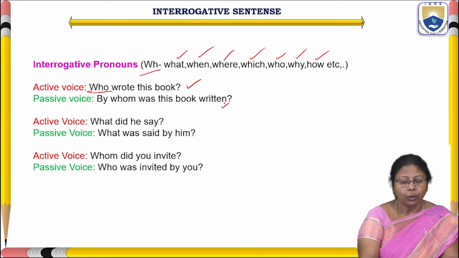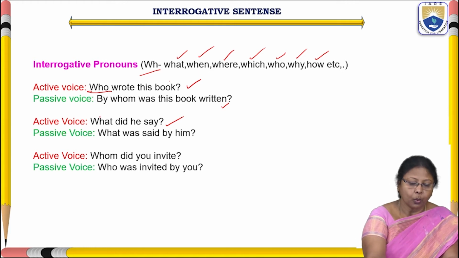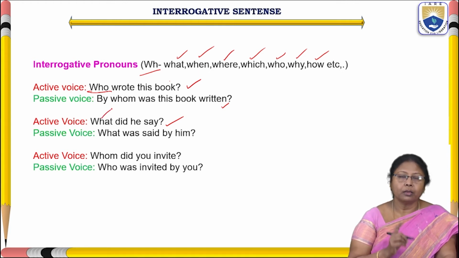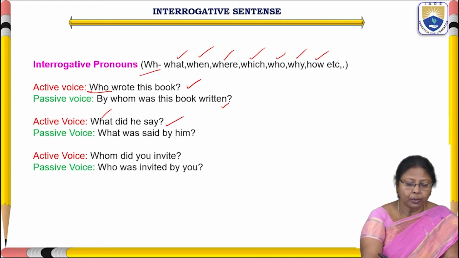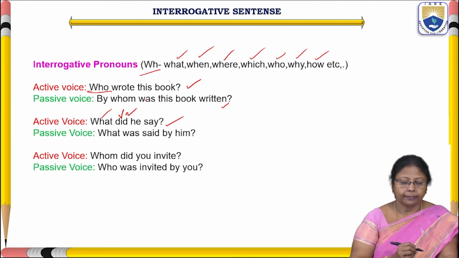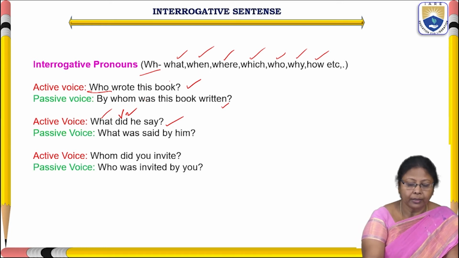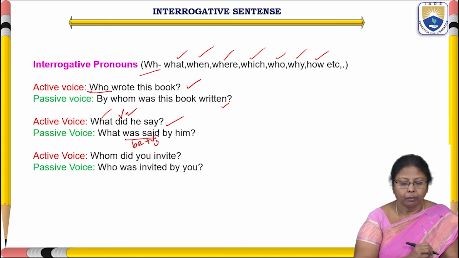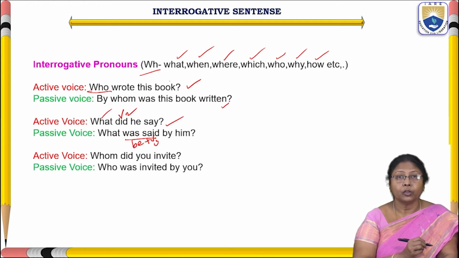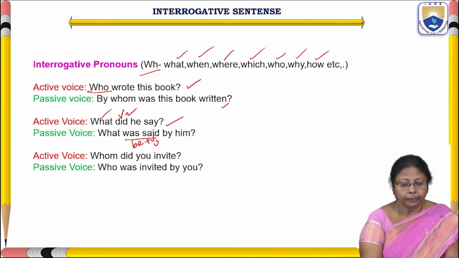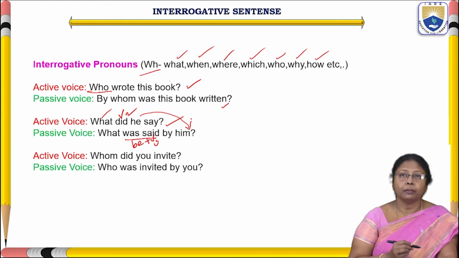And the next sentence is, "What did he say?" Interrogative pronoun what we have used here. Did comes under past tense. The past tense verb has changed in the passive voice as "was said": be plus V3. Okay. "What did he say?" becomes "What was said by him?" He has become him.